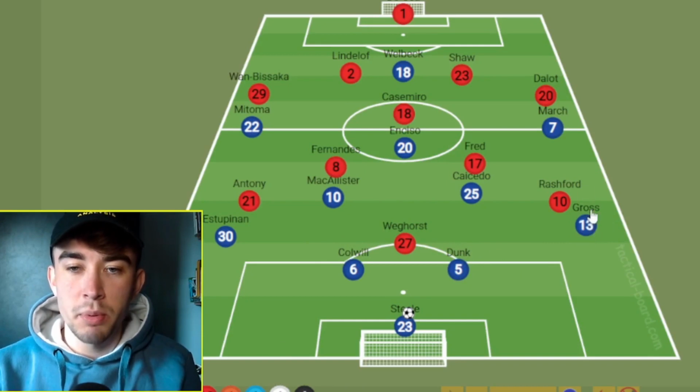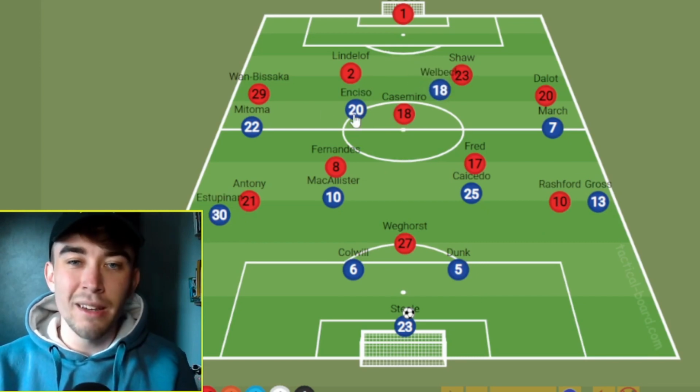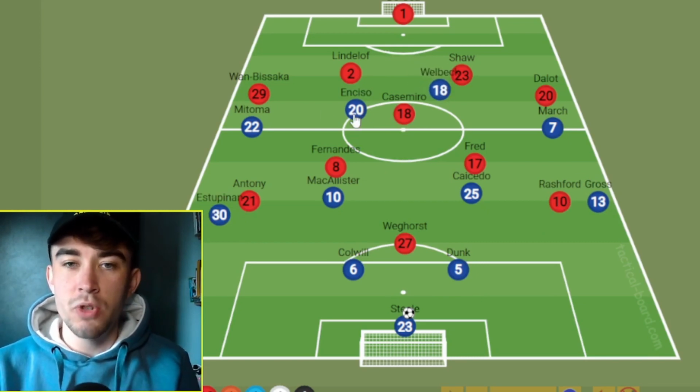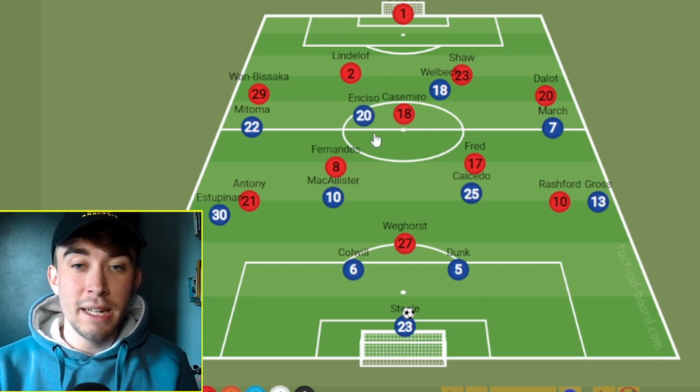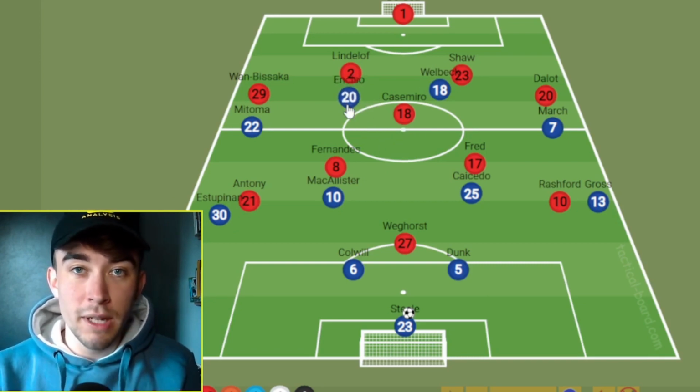We'll then see the full-backs push further forward, either side of the two midfielders, and it becomes kind of a 2-4-4 shape. The number 10, which is likely to be Cissé in this game because of injuries, starts further up the pitch and then is going to drop into these areas. The game plan always for Brighton is to get the ball moving through the pitch.